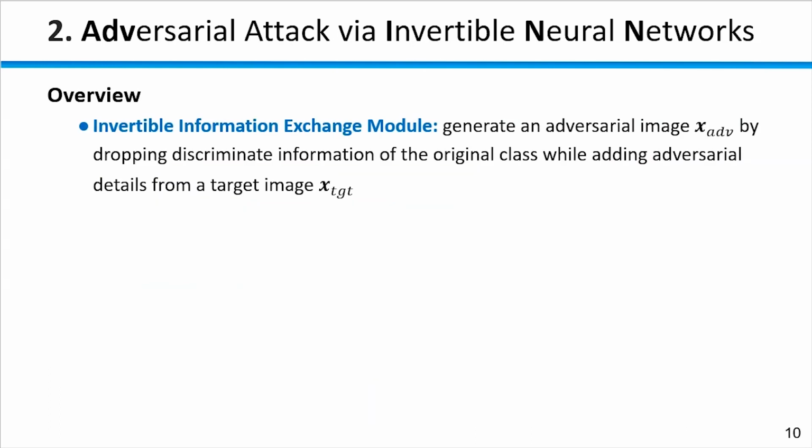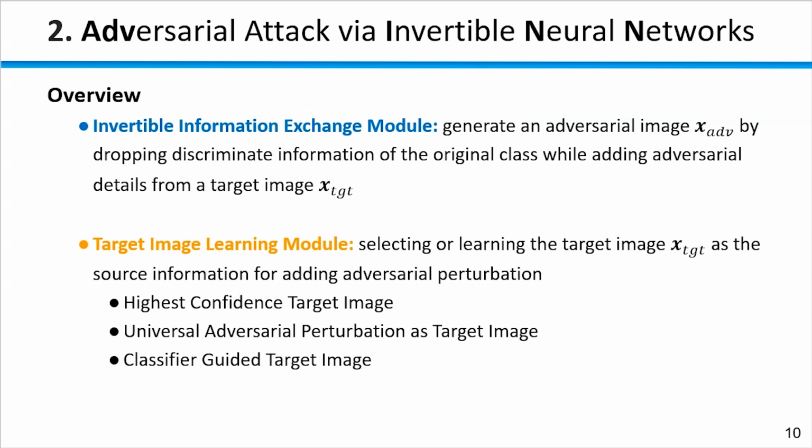Our proposed method consists of two main modules. The first is the Invertible Information Exchange module, which is set to generate an adversarial example by dropping discriminative information of the original class while adding adversarial details from the target image. And the second is the Target Image Learning module, which is set to select or learn the target image as the source information for adding adversarial perturbations. We consider three approaches for selecting the target image, including highest confidence target image, universal adversarial perturbations as target image, and the classifier-guided target image.